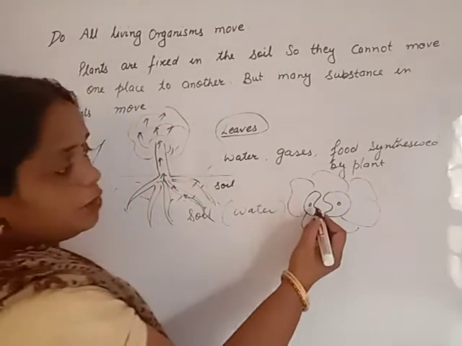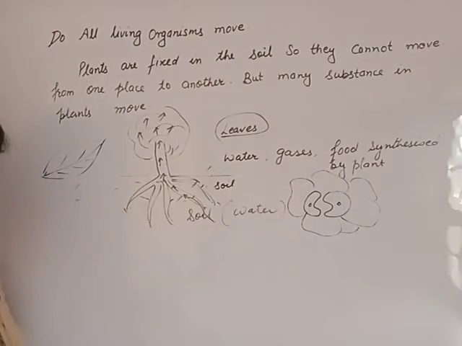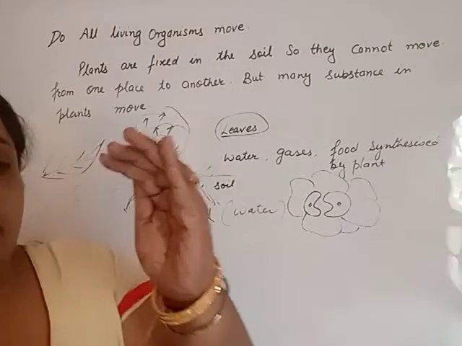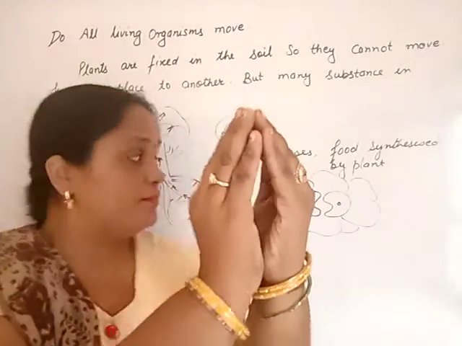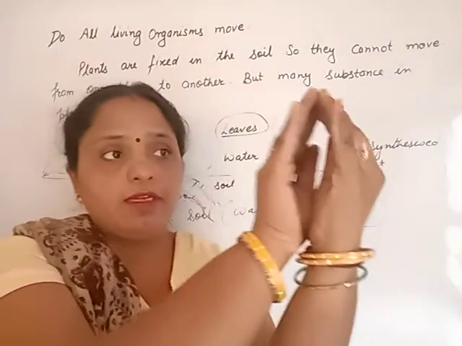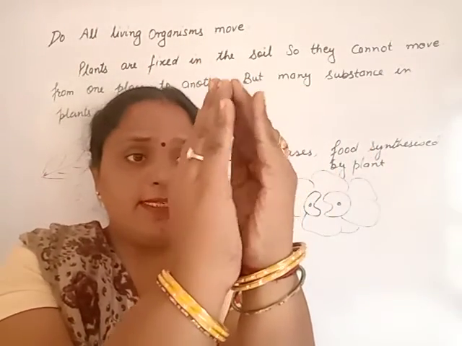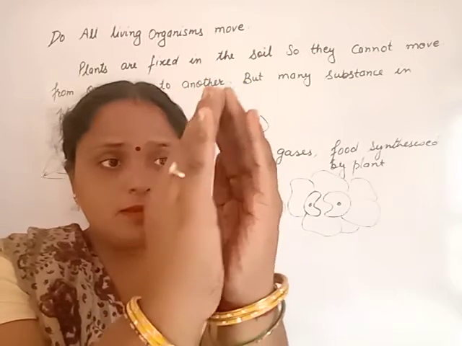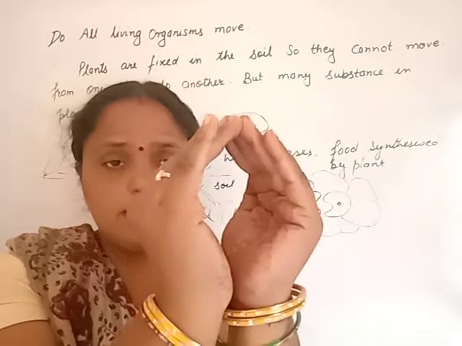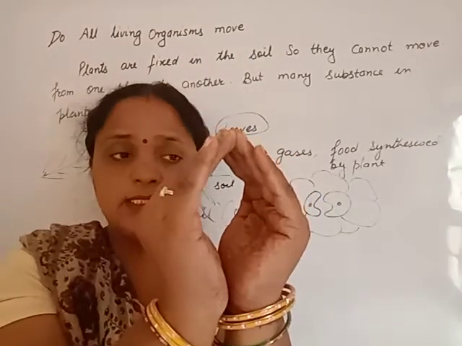Clear? These stomata will be open in the daytime and closed during the night time. Just like this. This is a stoma. Open during the day and at night they will close. Open stomata, closed stomata. These are open for the exchange of gases.